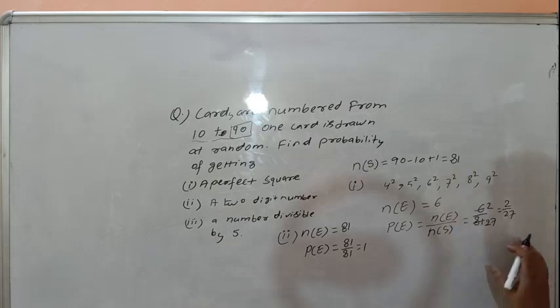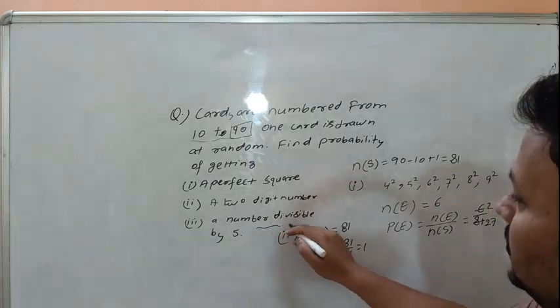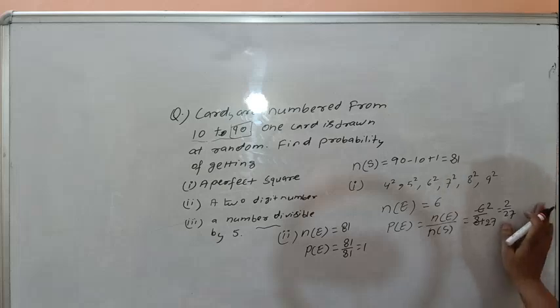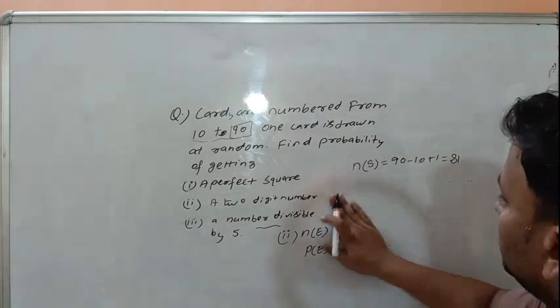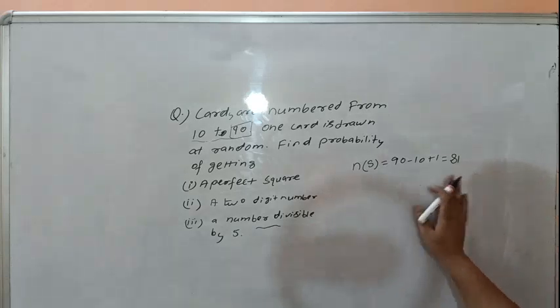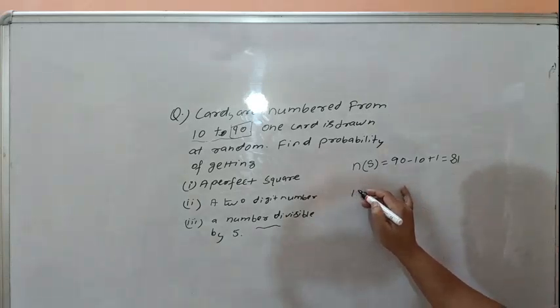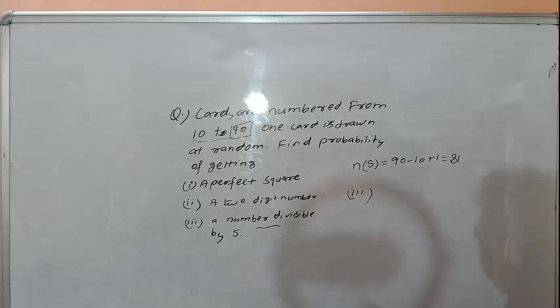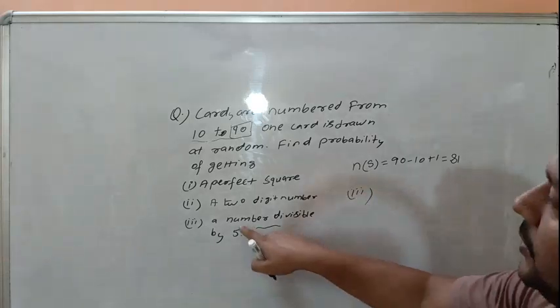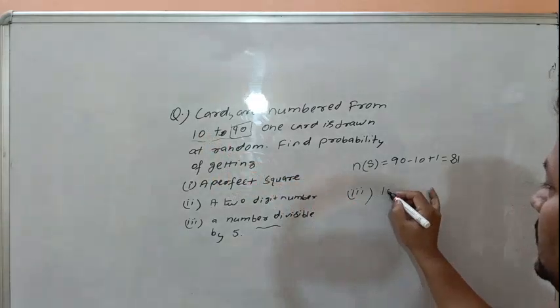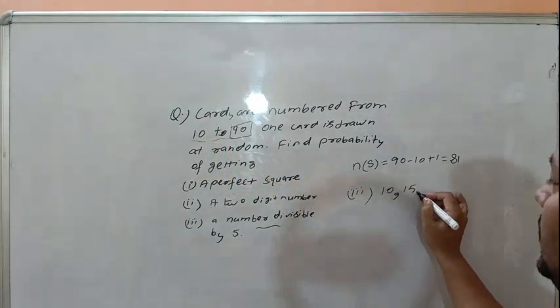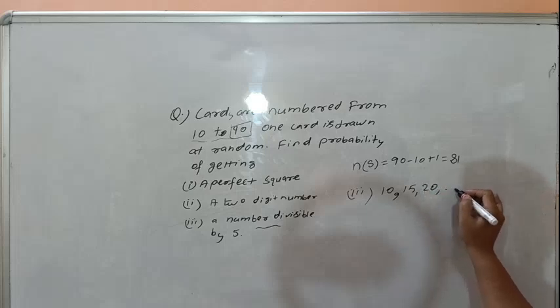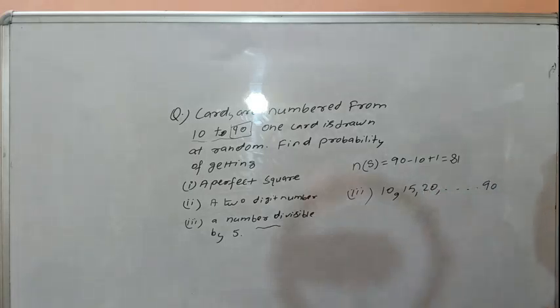Otherwise we can apply the arithmetic progression method to find the number of events which are divisible by 5. The first number is 10, then 15, 20, and 90 is the last number which is divisible by 5.